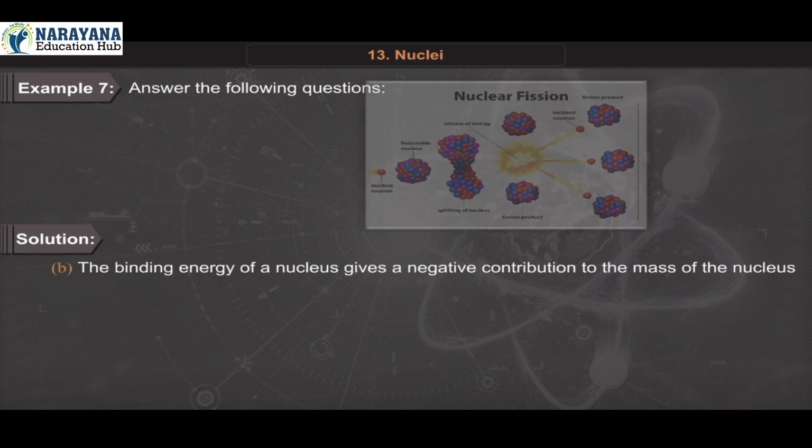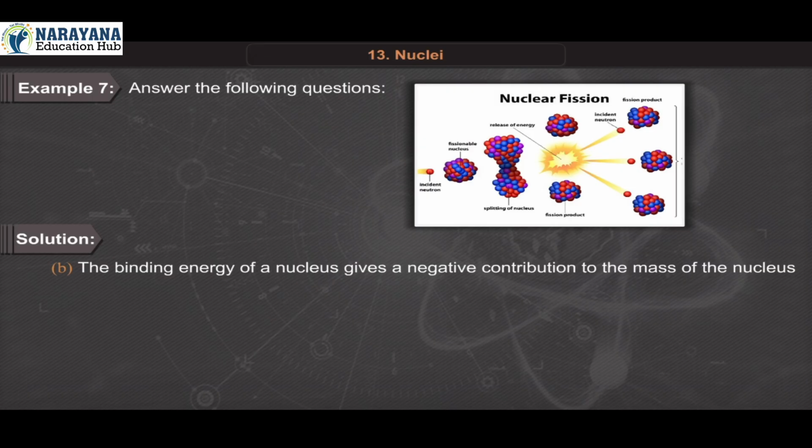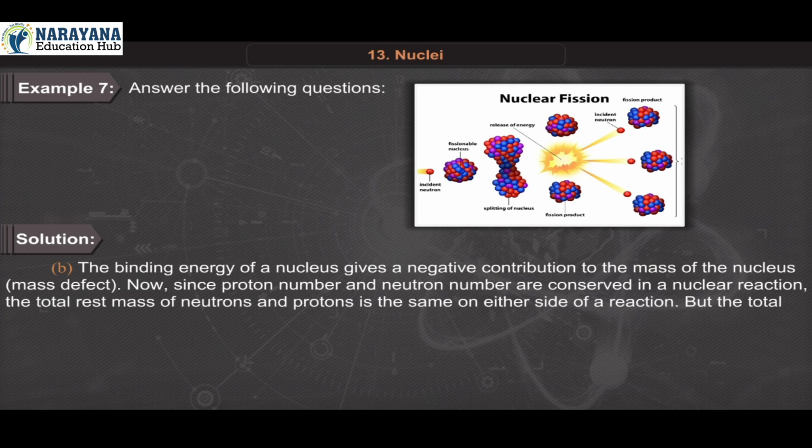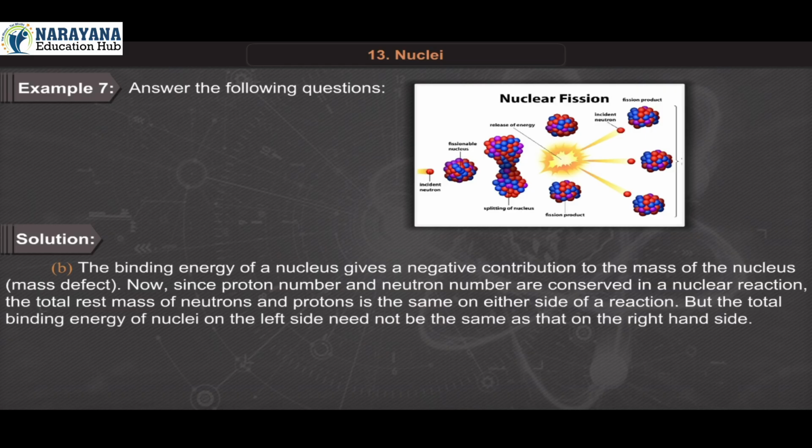In the realm of very high energies, what is strictly conserved is the total charge and total baryon number in nuclear reactions. B. The binding energy of a nucleus gives a negative contribution to the mass of the nucleus, that is, mass defect. Now, since proton number and neutron number are conserved in a nuclear reaction, the total rest mass of neutrons and protons is the same on either side of a reaction, but the total binding energy of nuclei on the left side need not be the same as that on the right-hand side.